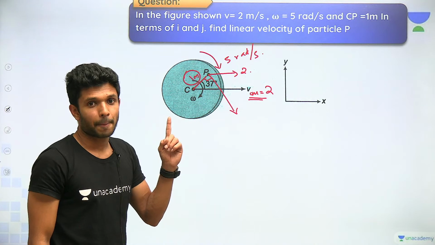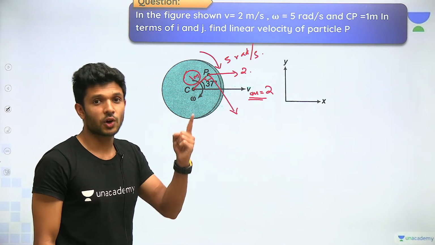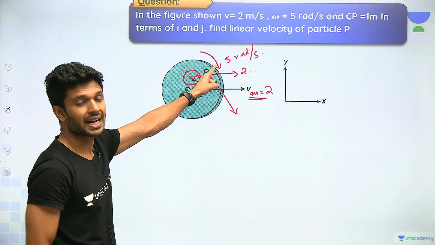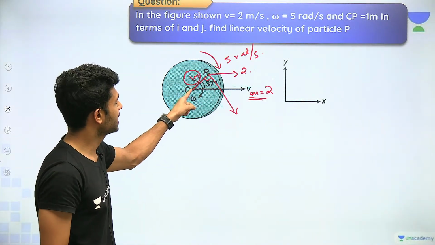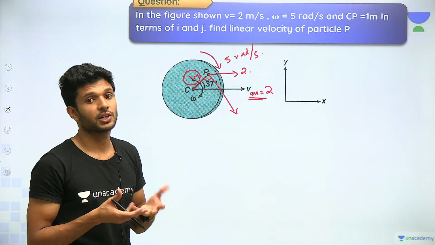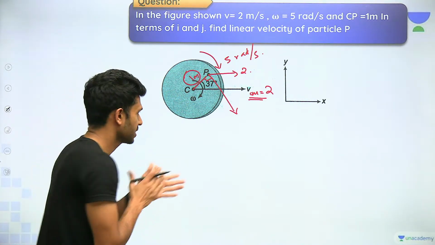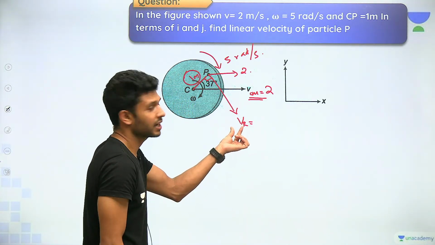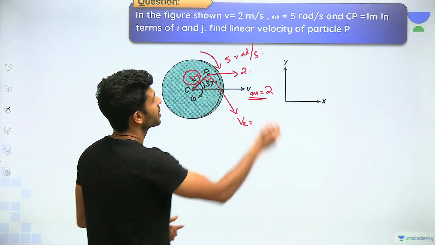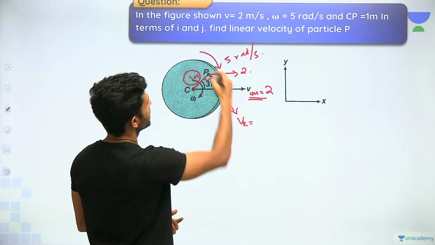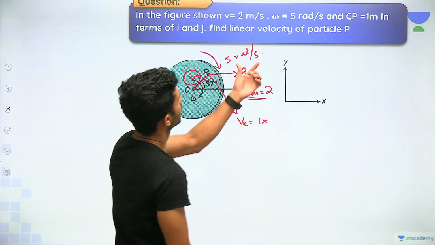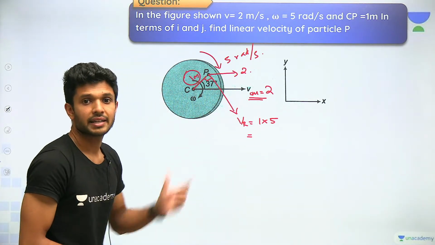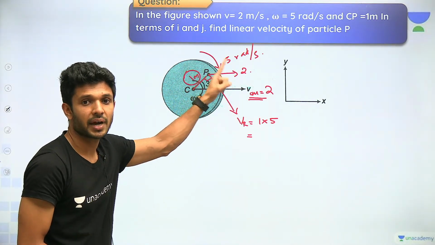Make sure that you are finding out, or you already know the concept that we are finding out the velocity at the point P, not on the surface. So whenever I say radius, it is a radius from the center to the point where we are going to find out the velocity. Okay, good. What is the rotational velocity here? VR, rotational velocity will be equal to the formula R omega. How much is R? R, CP, is 1, into omega, how much? 5.